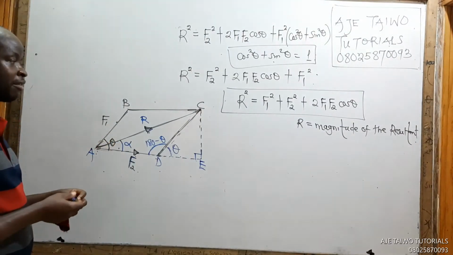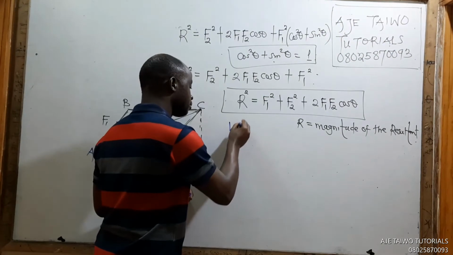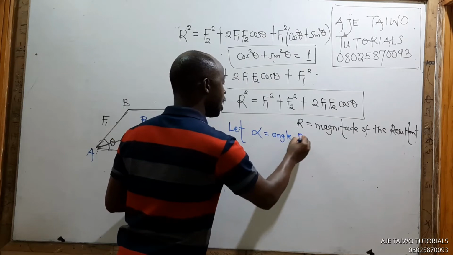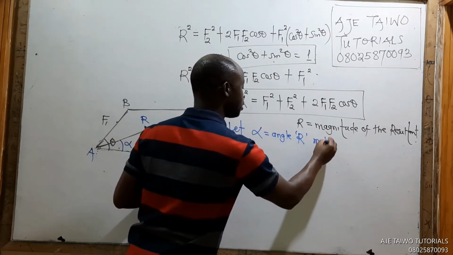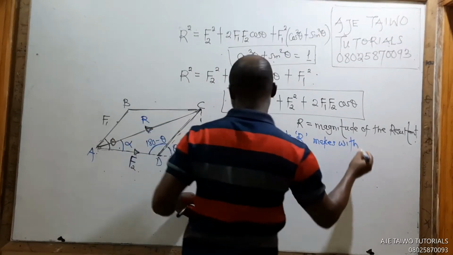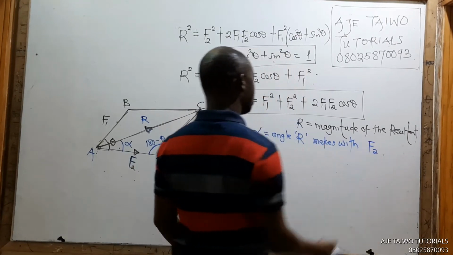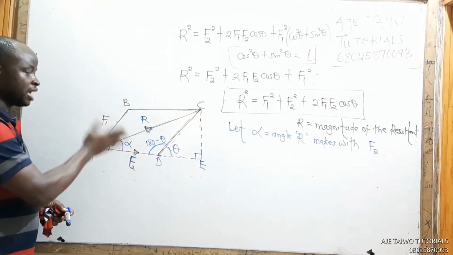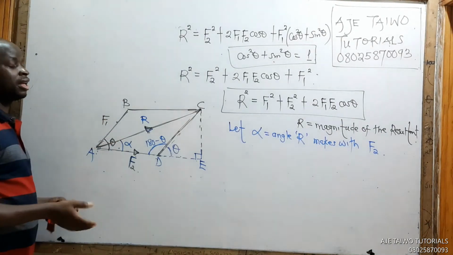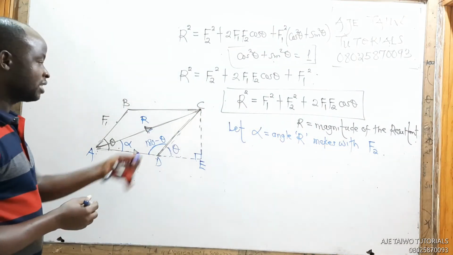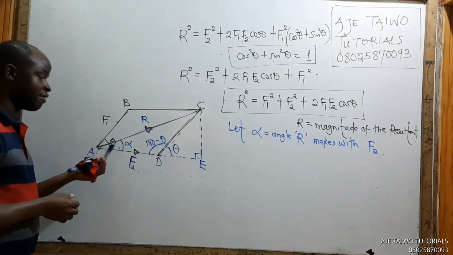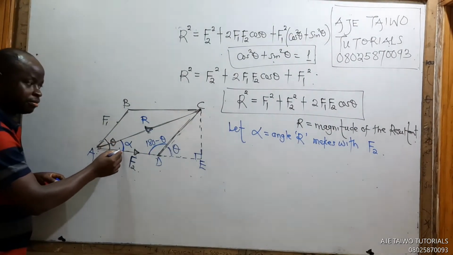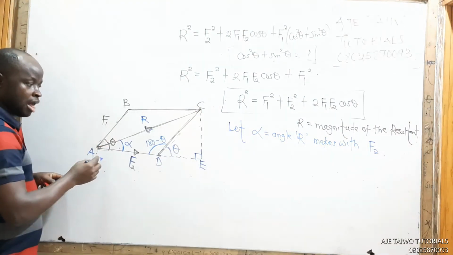So let's first get alpha. Let alpha equal the angle R makes with F2. And that's called the direction of the resultant. It can be the angle it makes with F2, or with F1, or with the vertical. You can make 3 angles. So let's get the angle it makes with F2, because that's what I call alpha now. If you look at the board, this is alpha.